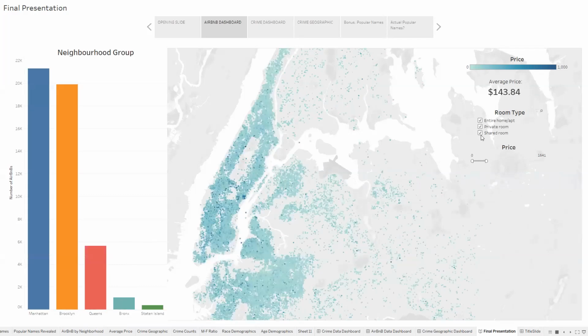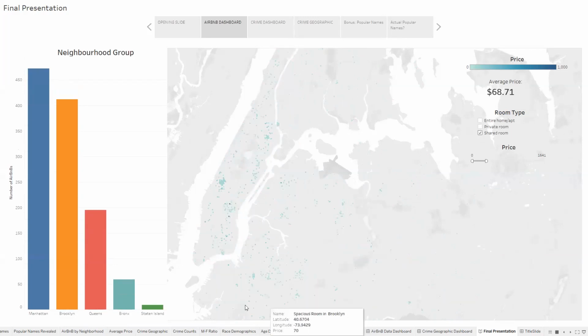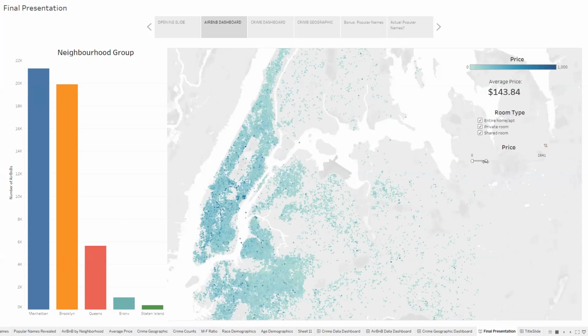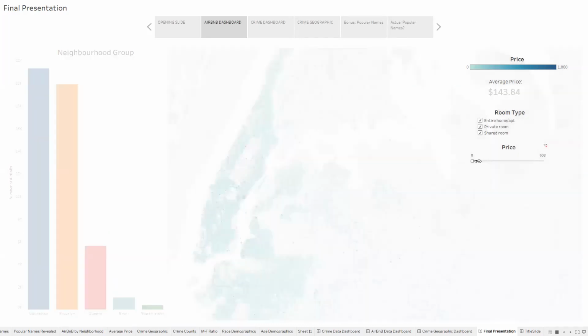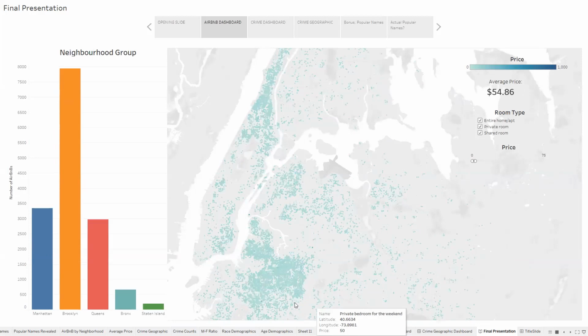If you want to get more specific, you can say, I want to look real cheap. I want to look for a shared room. There's going to be more limited options, but you can also see the average price per day is much lower. The other functionality we added was you can set whatever price you're willing to pay. So as a college student, we'd say from 0 to 75 per night, and you could see your options from there.